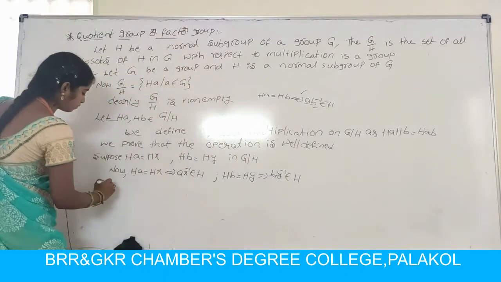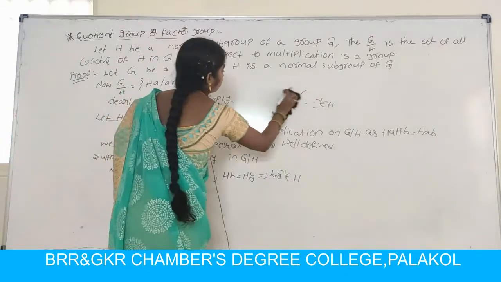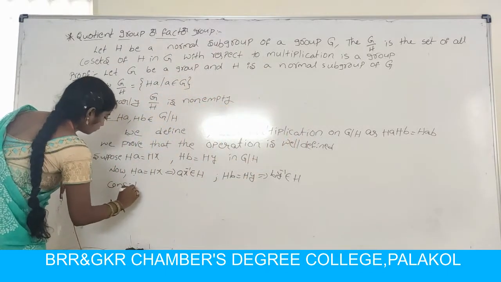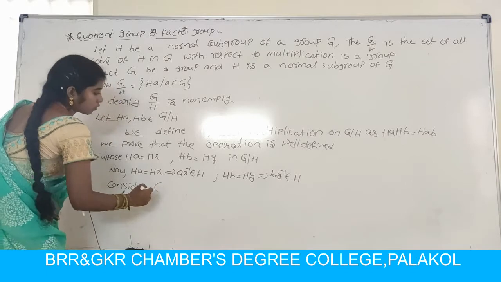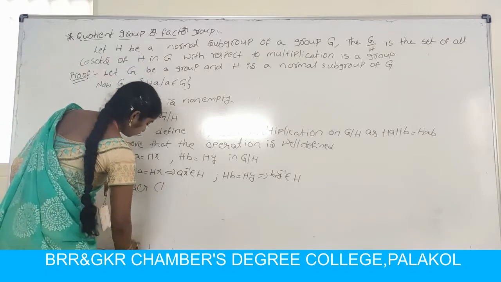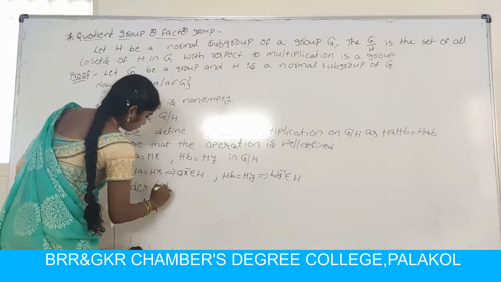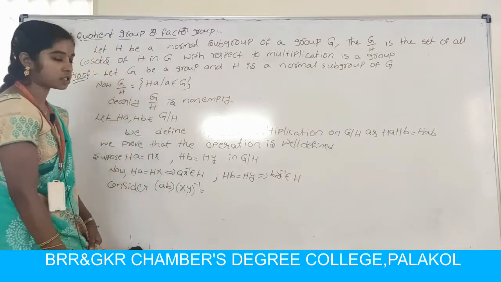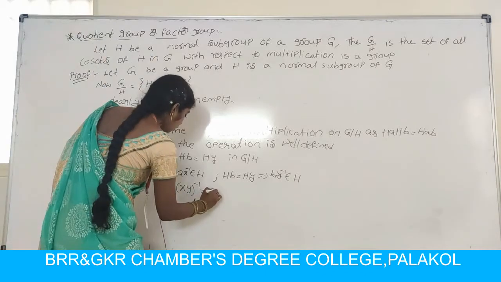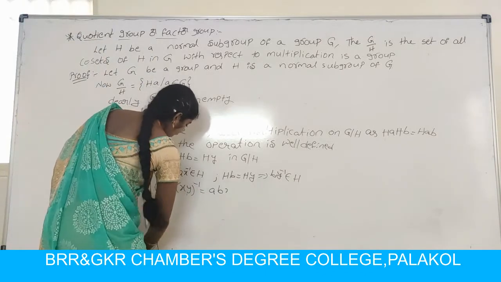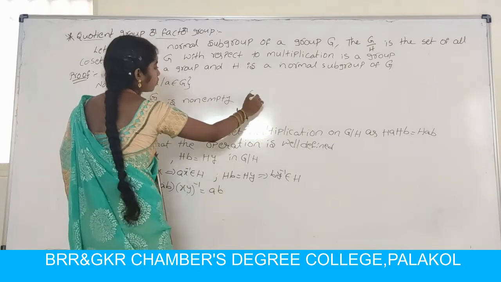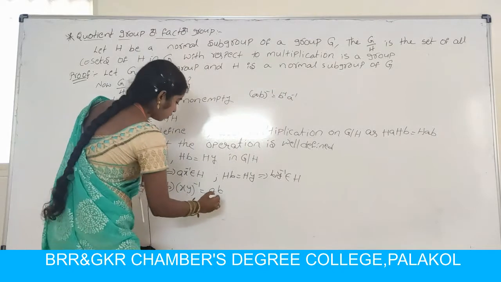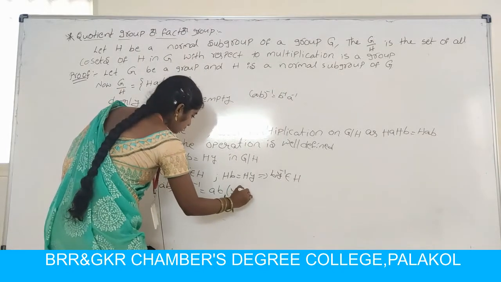Now consider ab into xy whole inverse. Since Z is a group, xy whole inverse can be written as y inverse x inverse.